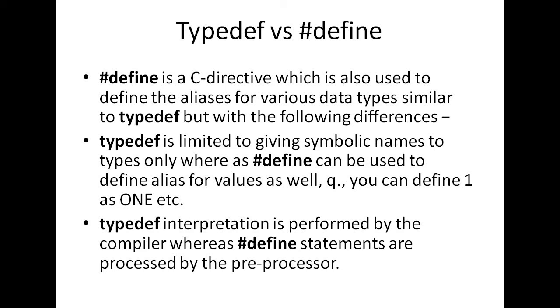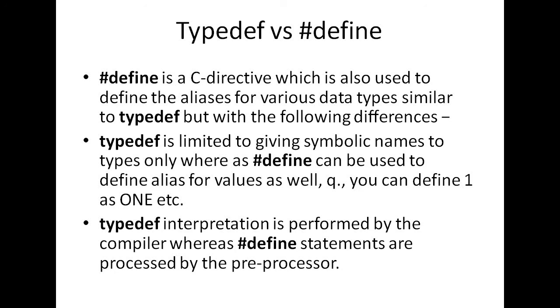That means whenever I write TRUE in my program, that TRUE is replaced by 1. So 1 is nothing but the duplicate of TRUE. In both typedef and #define, I am creating just a duplicate. This is the similarity.